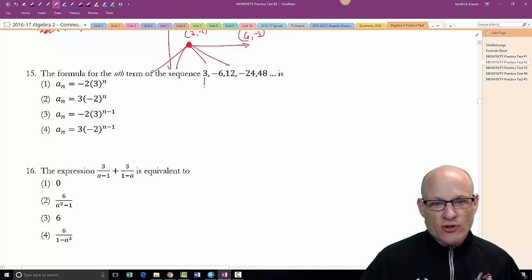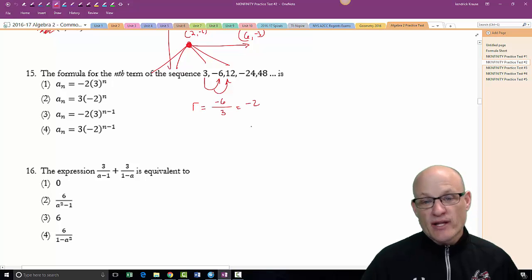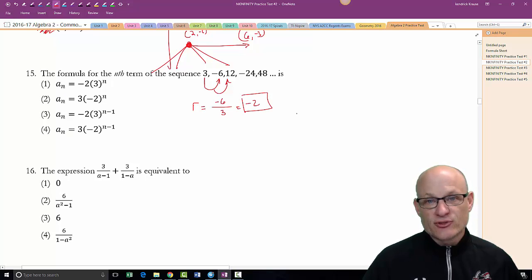We are taking our first term and we're going to multiply it by 2. But that wouldn't get us from negative to positive, so our common ratio, remember, if we're going to find the common ratio, you take the second value and divide by the first value, and you get -2. And if you keep doing that, you'll always get -2. So our common ratio is -2.